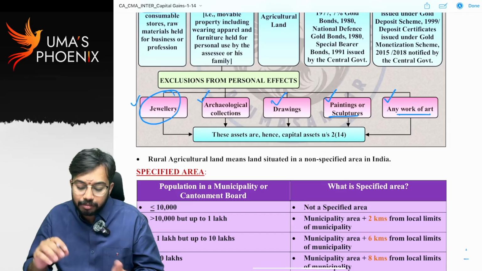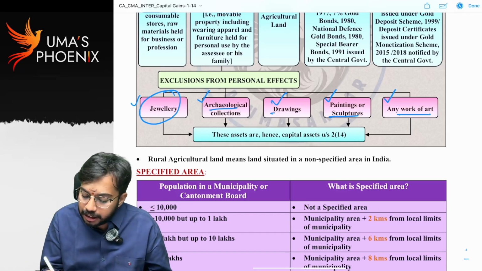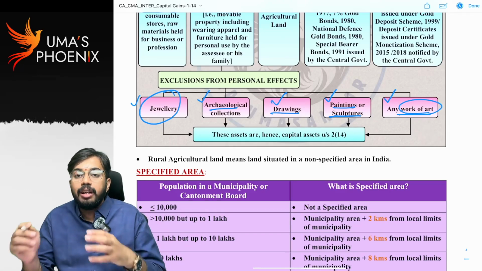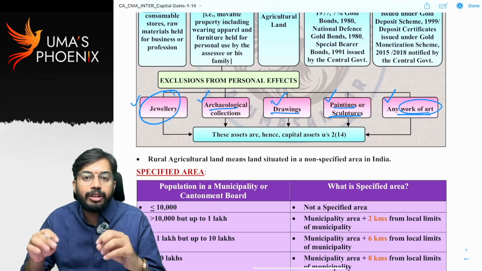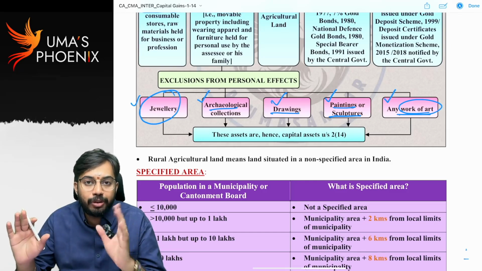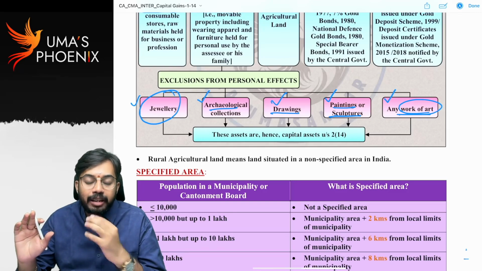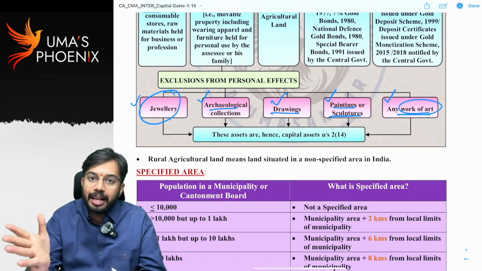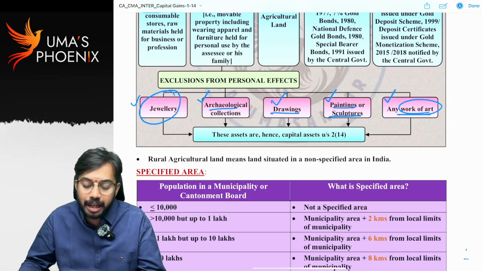Good. Next, archaeological collections, drawings, paintings, sculptures, work of art, like all these things, even though they are movable assets, they are not considered as personal effects because they are excluded from definition of personal effect. They are not personal effects. If they are not personal effects, they are considered as capital assets, and capital gains are required to be calculated.